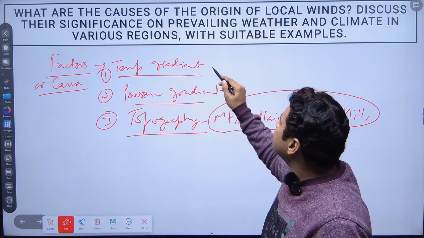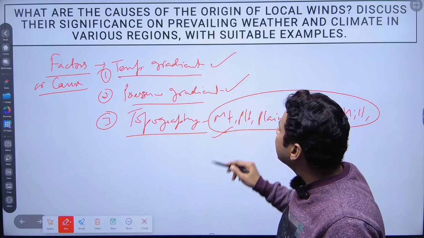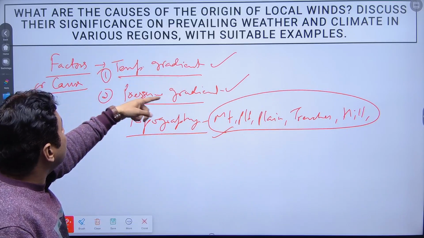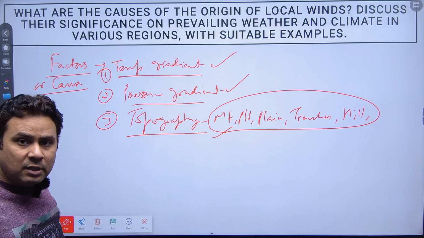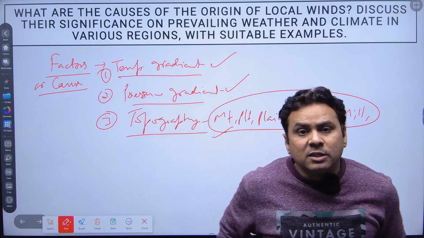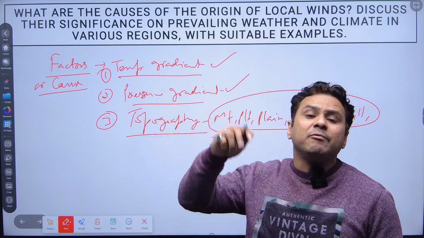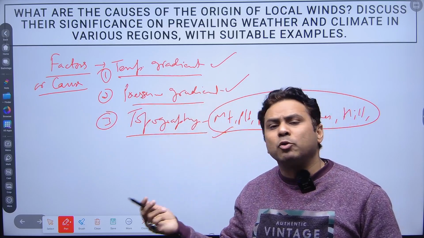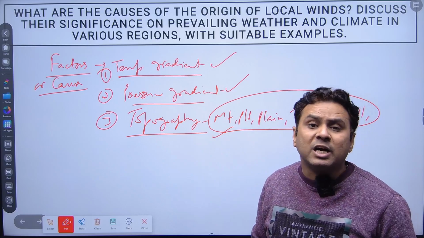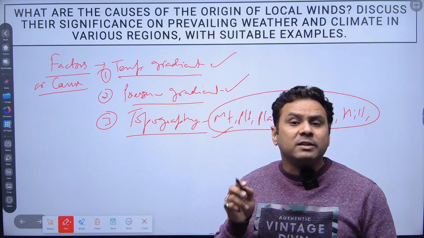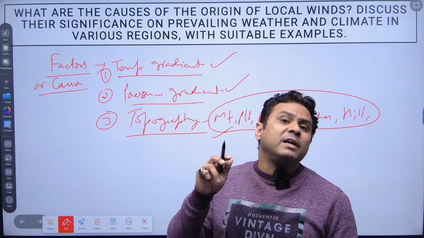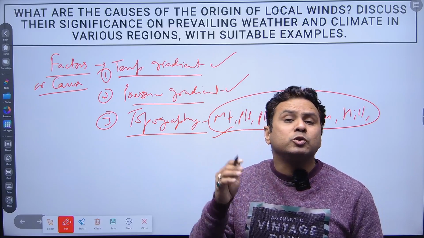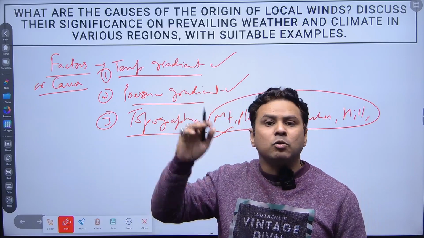So these are the three factors which I explained earlier: temperature gradient, pressure gradient, and the next is the topography, which impacted the entire origination of the local winds, right? Earlier we discussed how the prevailing or permanent winds work: the trade winds, westerlies, and polar easterlies. These are the surface winds, the planetary winds, and they are permanently moving, right? A few are seasonal winds. The seasonal winds are the monsoonal winds. They also come in a particular season and then they go away.